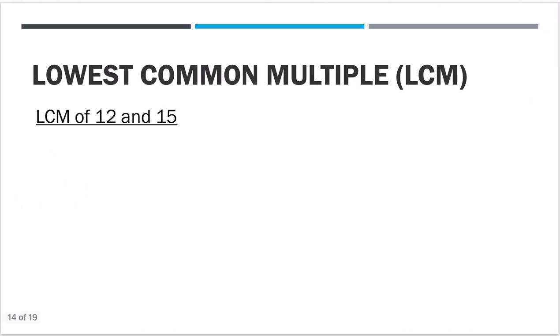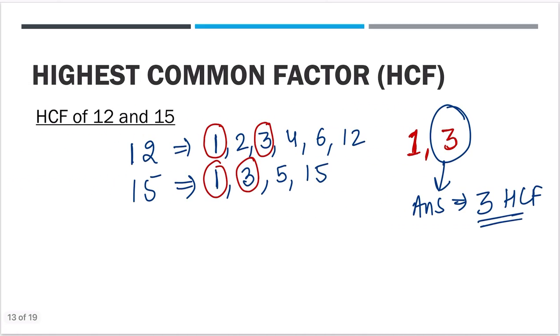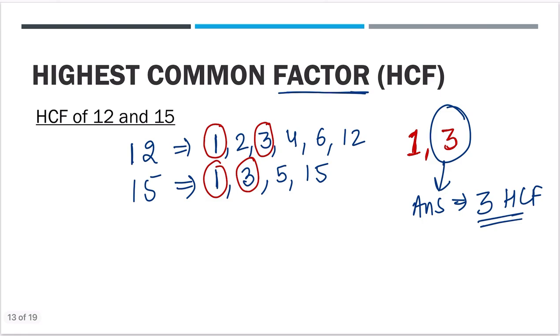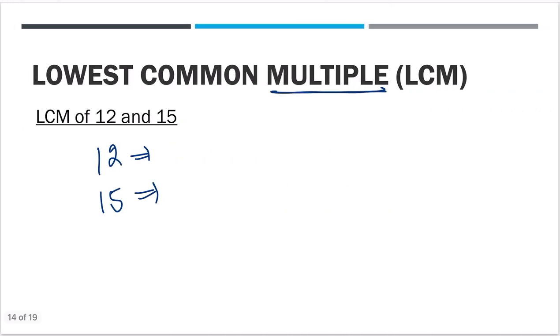Now moving on. What is the LCM? Common multiple. See, understand the difference. This is the factor, this is the multiple. So when they ask you for the multiple, you have to find multiples of these numbers. Suppose 12 and 15 are two numbers. What is a multiple? A multiple is all those numbers which are divisible by 12, and a factor is all those numbers which divide 12. But if a number x is given to you and it is divisible by 12, we say x is a multiple of 12.